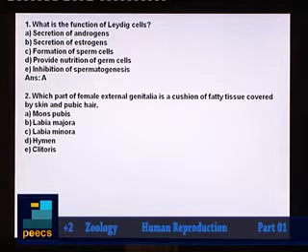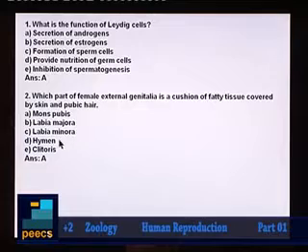You know, external genitalia in a female is composed of different portions, but the portion which is covered by skin and pubic hair will be mons pubis. So the answer will be option A here. What is labia majora? They form folds of tissue surrounding the vaginal opening, and below the labia majora you can see labia minora. Hymen is a membrane covering partially the vaginal opening, and clitoris, it is an erectile tissue. So here answer option A.